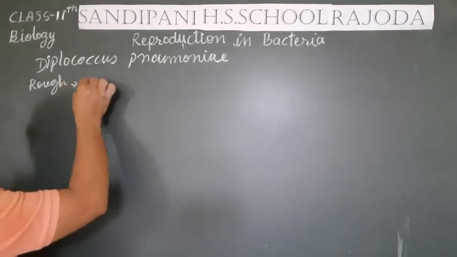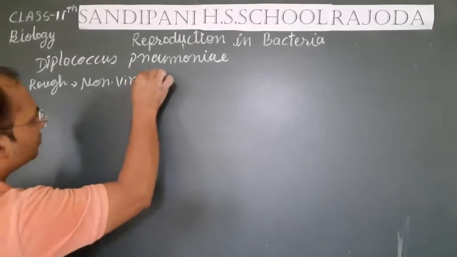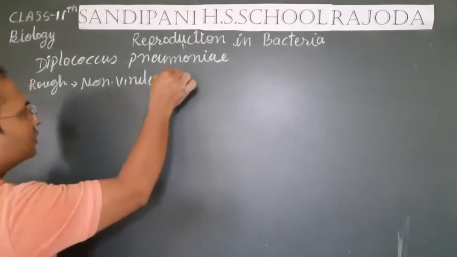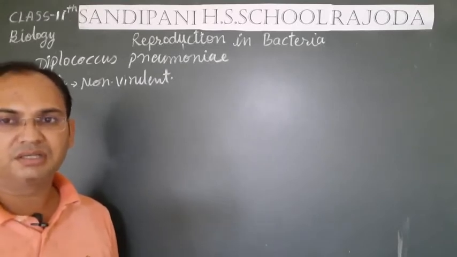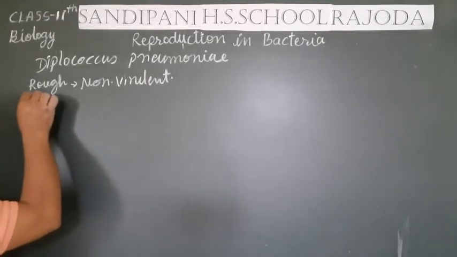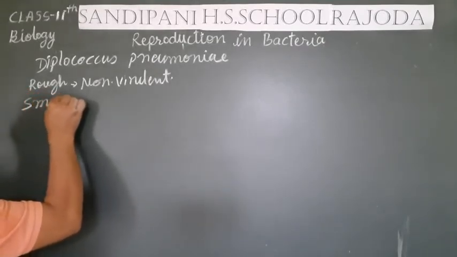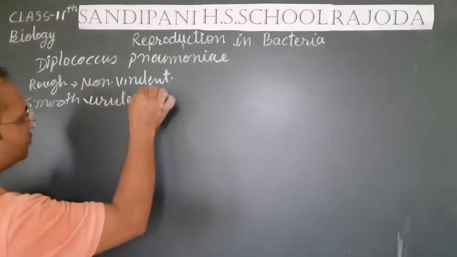So the rough one is non-virulent, that means it doesn't cause pneumonia in mouse, but the smooth one is virulent.